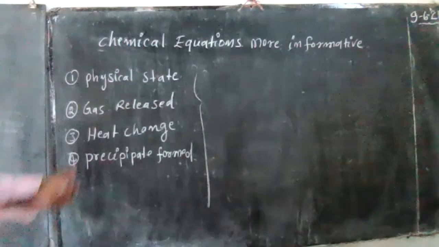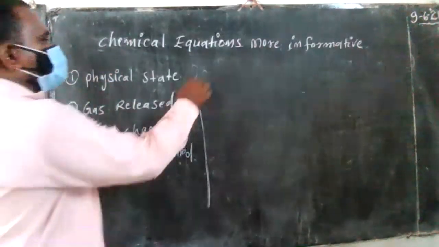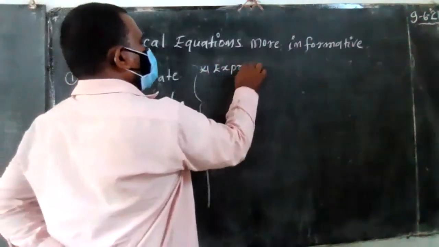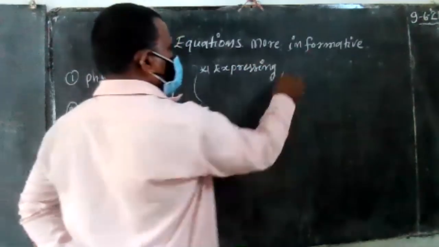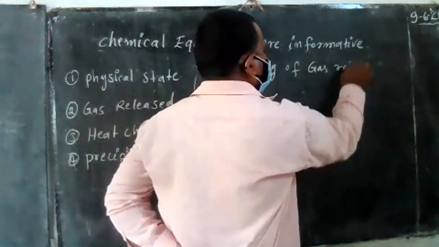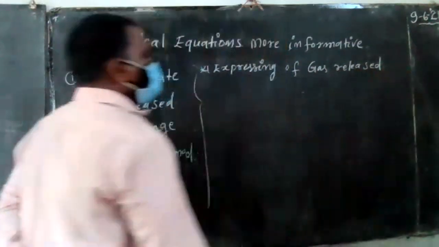Next, the second one is the expression of gas release.